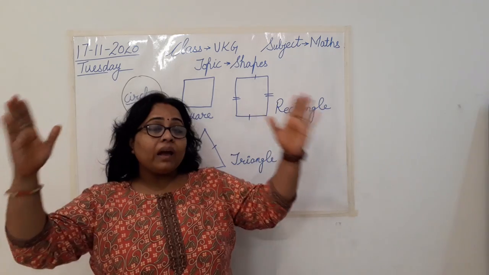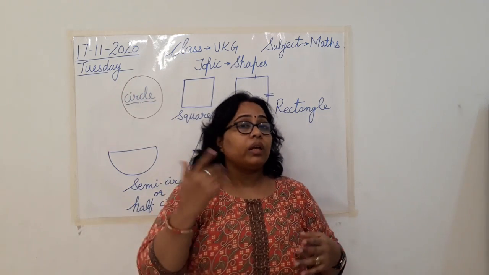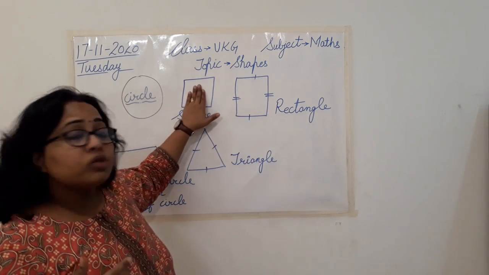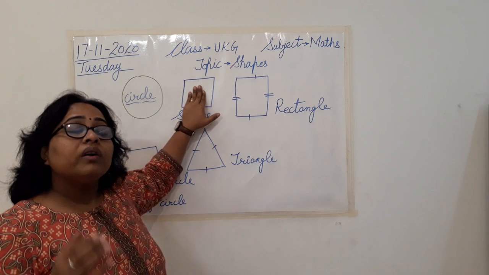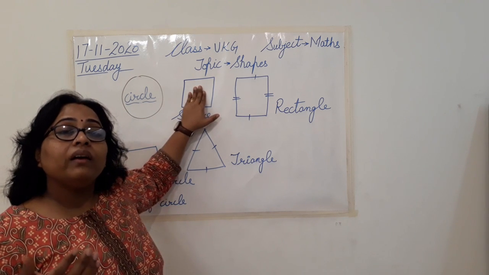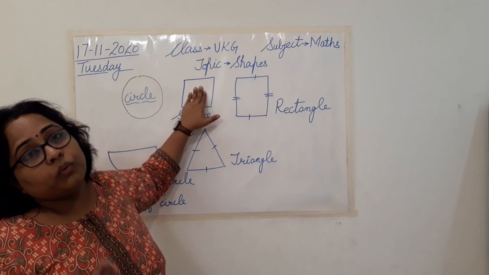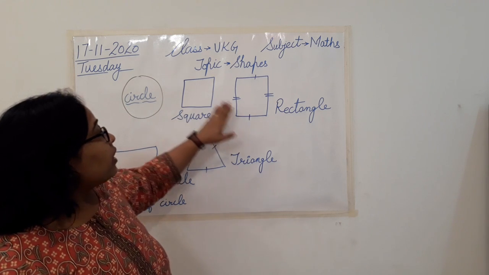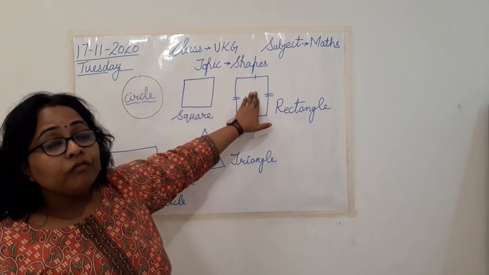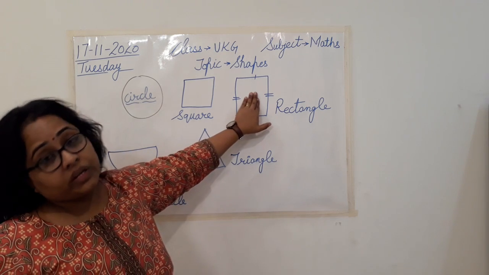Square. आपने देखा कैरम बोर्ड के भी 4 sides equal होते हैं. So square is the shape whose 4 sides are equal. So it's a square shape that looks like a carom board, or you can say a chess board also. Clear? Now a shape with opposite sides equal, rectangle.